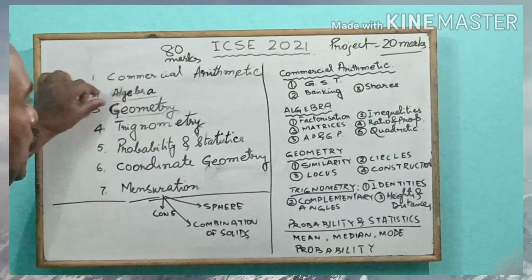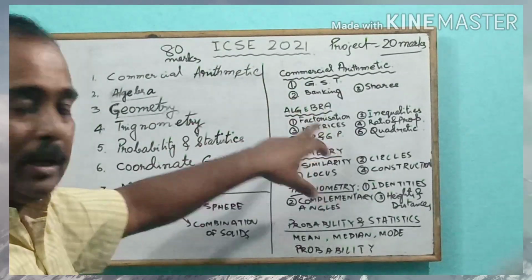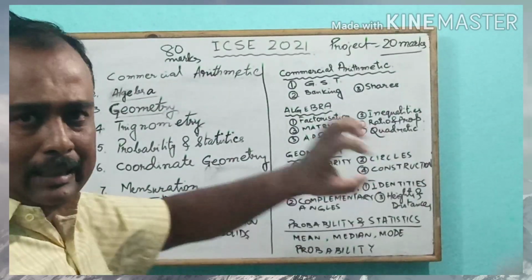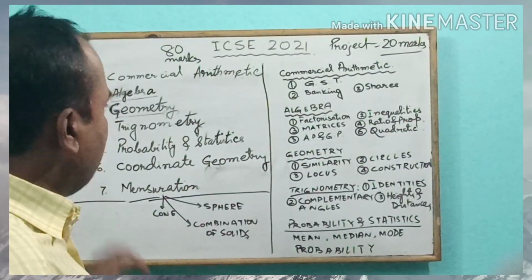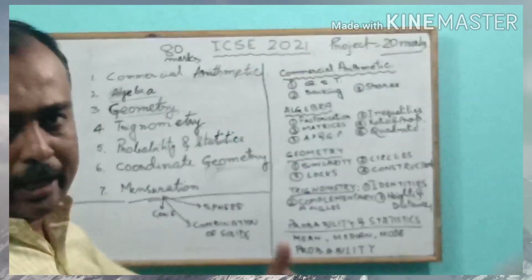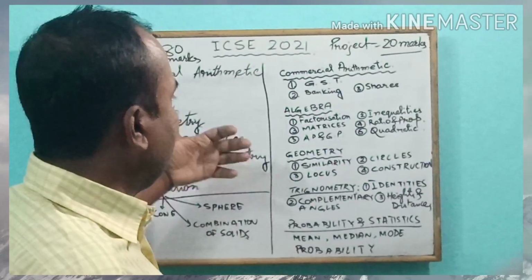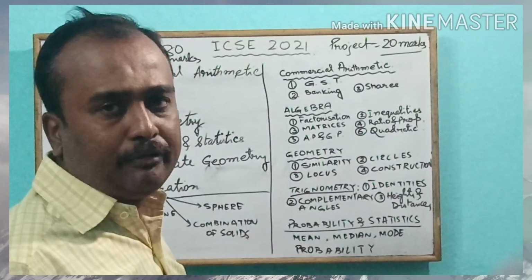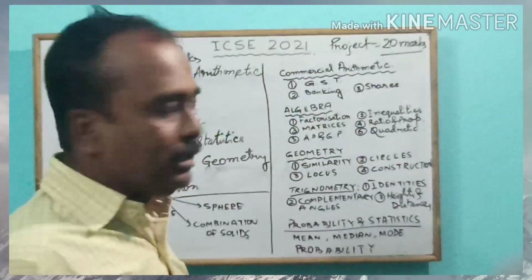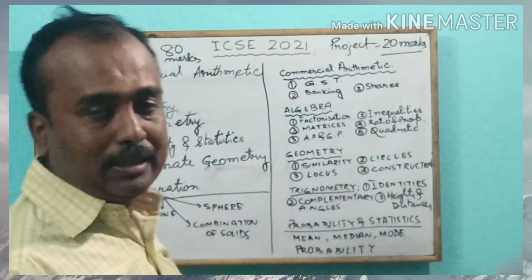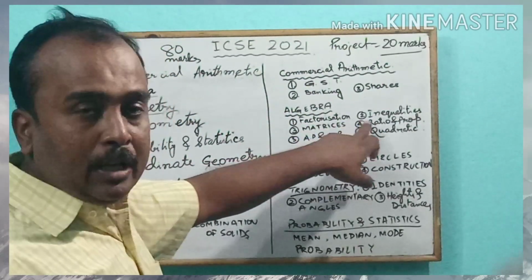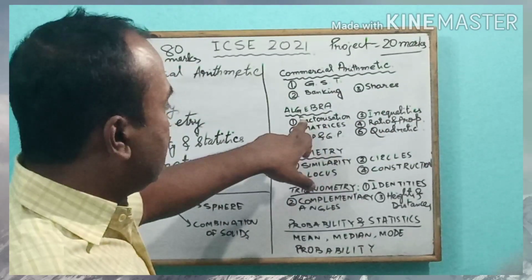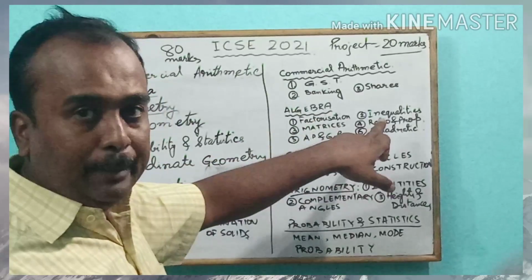Then the huge portion of the syllabus is for algebra. In ICSE no particular weightage is given for any particular chapter, but as per the experience I have and having seen the last few years' questions, most of the questions come from algebra. Means a huge number of questions come from algebra. Because there are 6 major chapters in that, we have factorization. Here factorization is a bit different from whatever you have studied in the lower classes. Here it is factorization by factor theorem and remainder theorem.